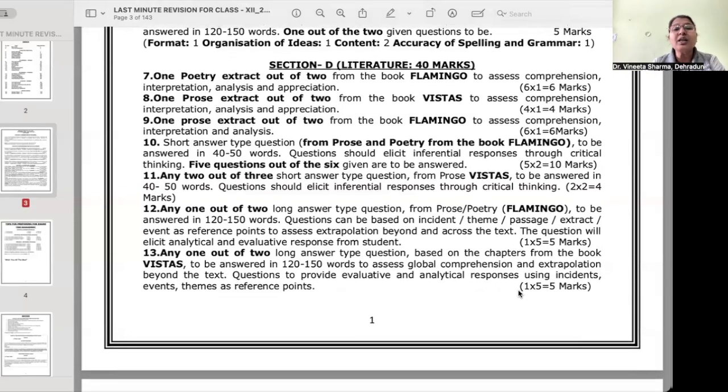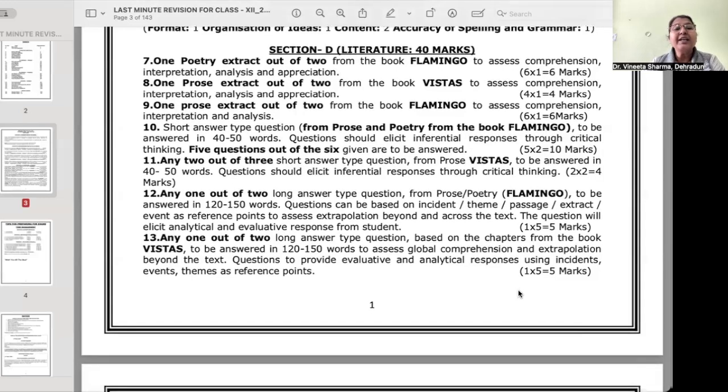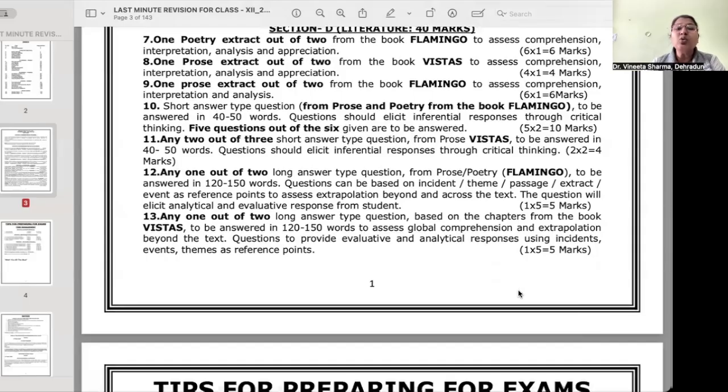Then you will have short answer type questions to be answered in 40 to 50 words, 2 marks each. So 5 questions you will have to do out of 6 for 2 marks each from Flamingo, and any 2 out of 3 short answer type from Vistas. That again is going to be 2 markers. Then we get 2 long questions.